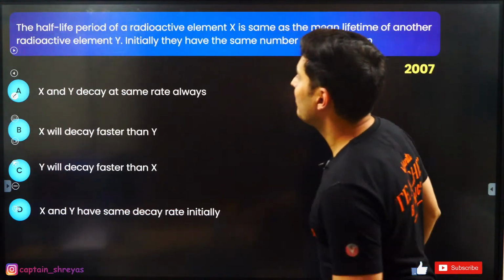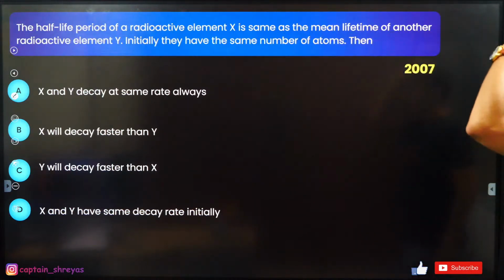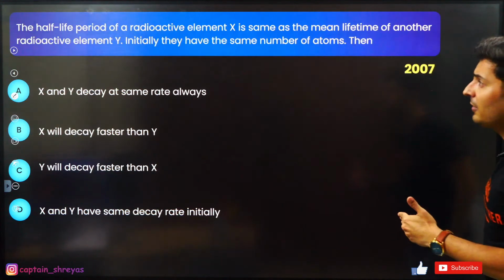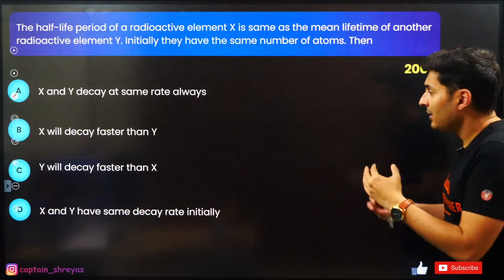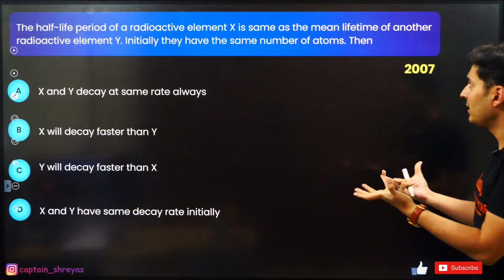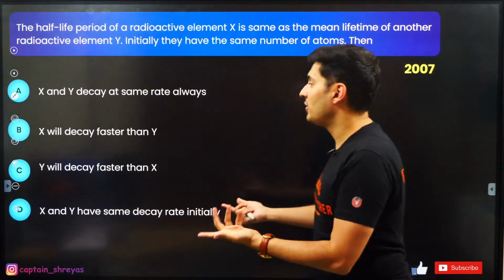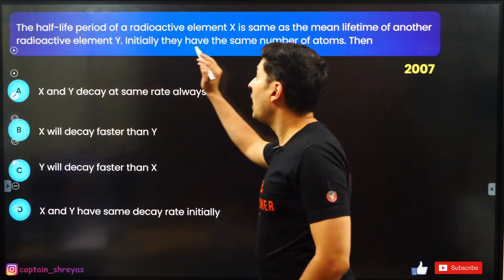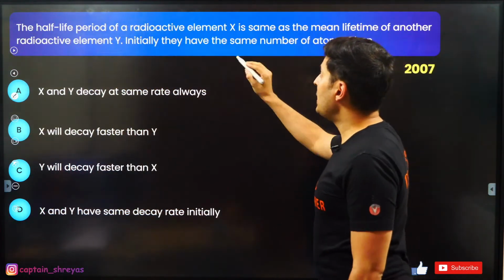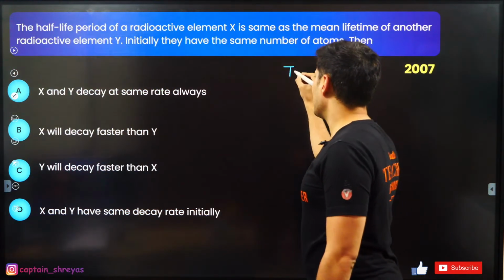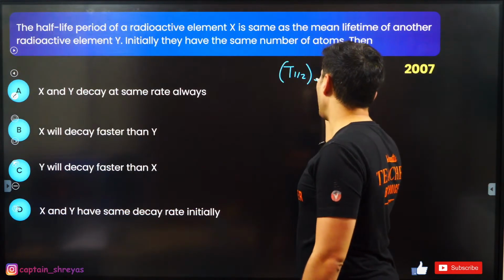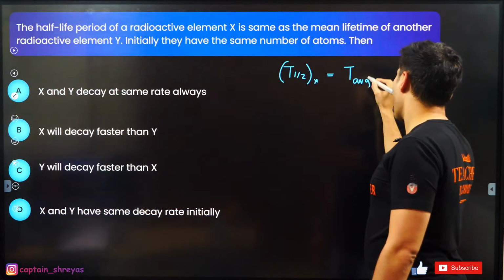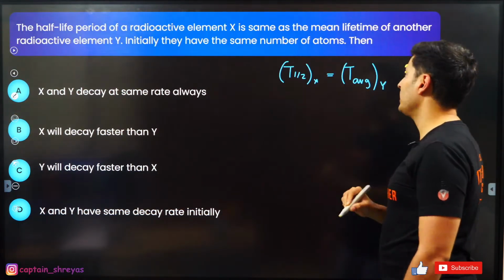The half-life period of a radioactive element X is the same as the mean life of another radioactive element Y. If they have the same number of nuclei, which one decays faster or slower? Interesting. Half-life of radioactive element X: T half of X is equal to the average life of the element Y.